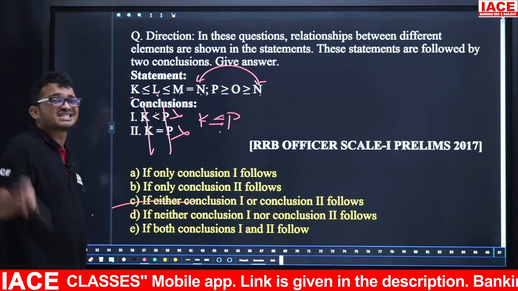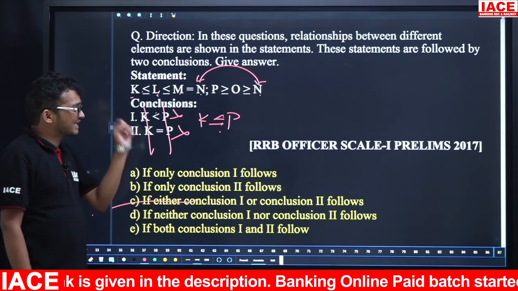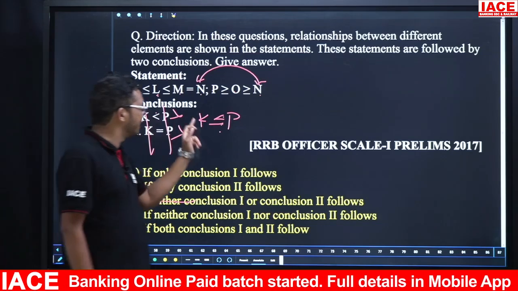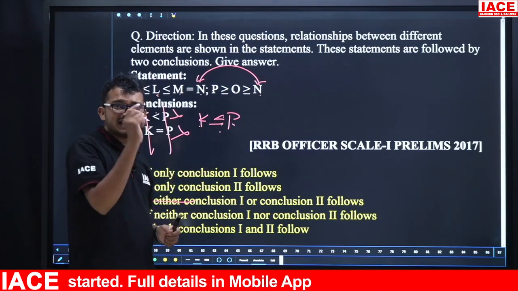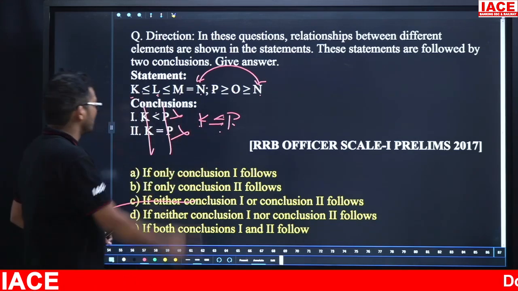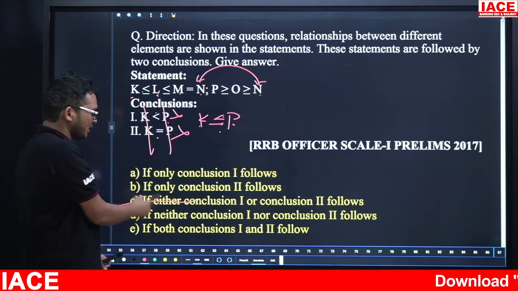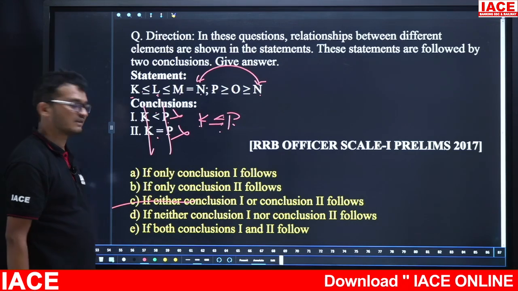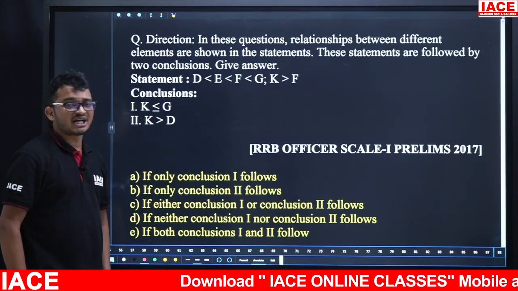Either or. So instead of checking this entirely, once check our statement, and our statement says K less than or equal to P. So K less than or equal to P means possibilities are less than P or equal to P. So less than P or equal to P. So answer is either or. Option C is the answer. Take next question. Your time starts now.